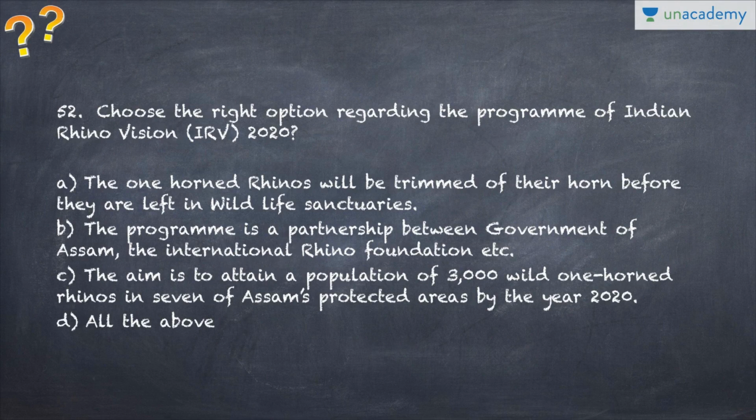So the next question is regarding the Indian Rhino Vision 2020. Which of the following is correct? The horned rhinos will be trimmed off their horn before they are left in wildlife sanctuaries, and this is correct. And the program is a partnership between the Government of Assam and the National Rhino Foundation. This is also correct because a lot of rhinos are found in the Kaziranga National Park in Assam, and the aim is to attain a population of 3,000 wild one-horned rhinos in 7 of Assam's protected areas by the year 2020. So D, all of the above, all the three statements are correct.